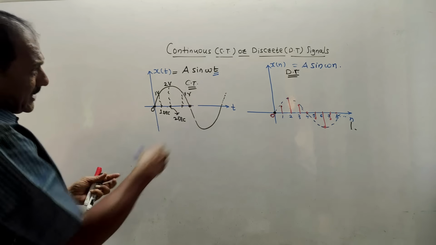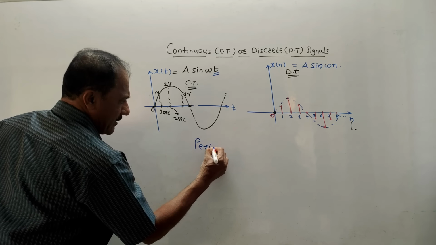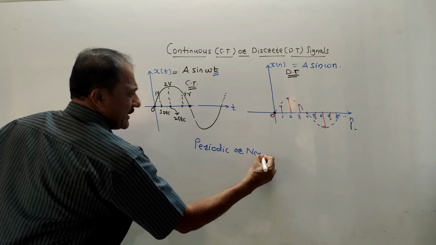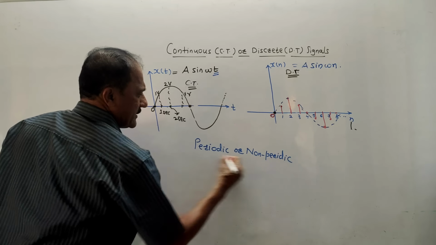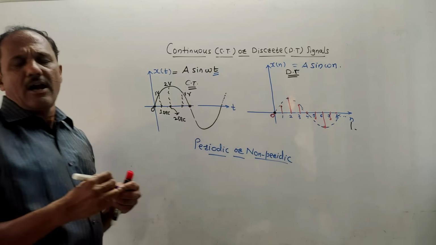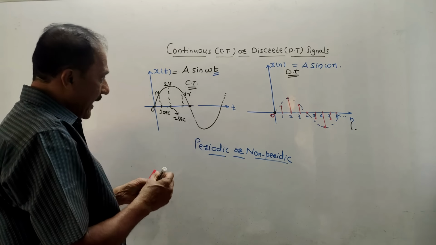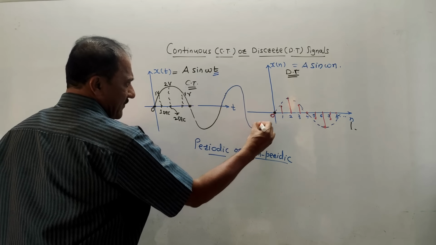Related to this, or rather an extension of this, is the next type, that is periodic or non-periodic signal. As the name itself indicates, periodic means the signal should repeat after some time period. For example, I have drawn this sine wave. As I mentioned earlier, this is the sine wave which ideally goes till infinity like this.